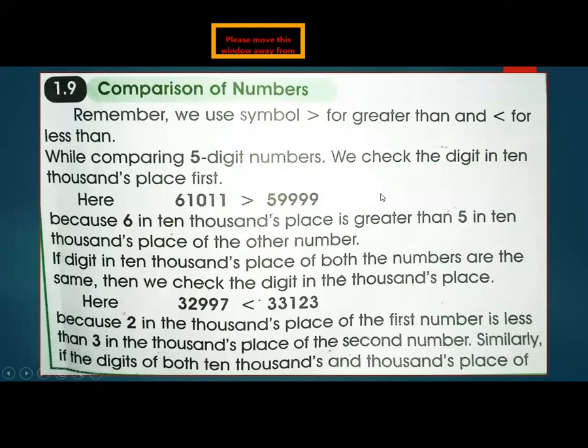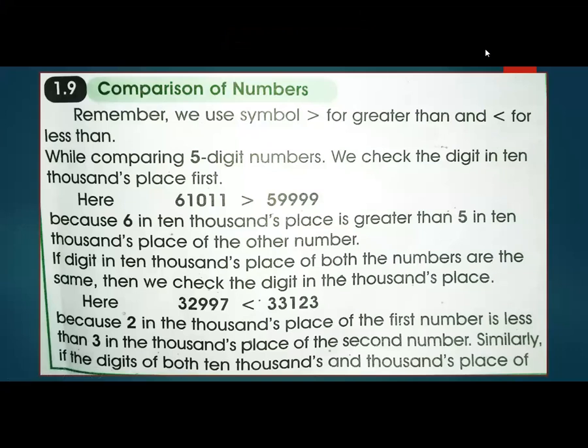Okay, so the next is comparison of numbers. Now listen to me carefully, with full concentration. Remember, we use the symbol greater than for greater and smaller than for less than. This is greater and this is smaller. While comparing 5-digit numbers, we check the digit in the 10,000 place first.